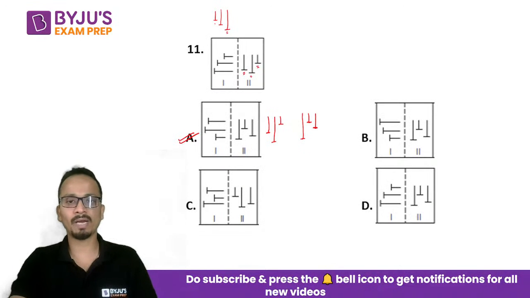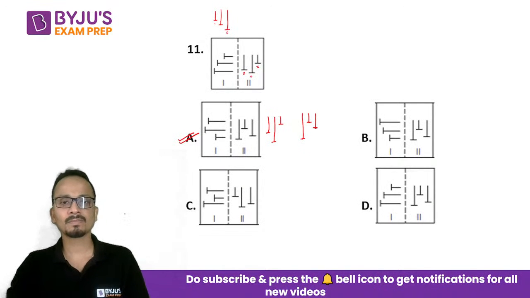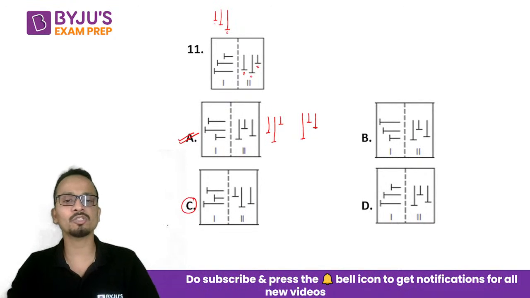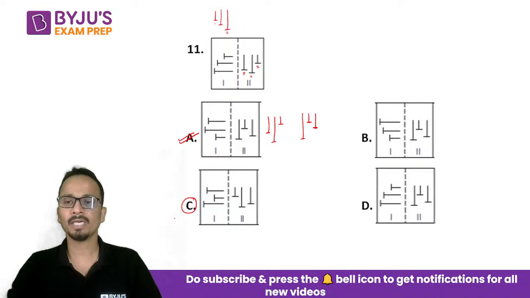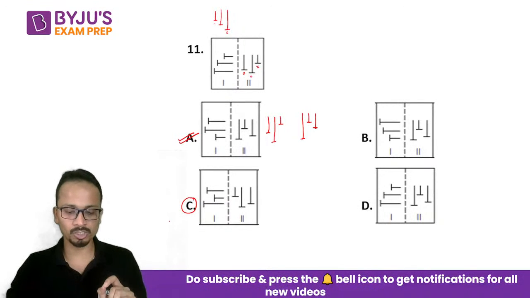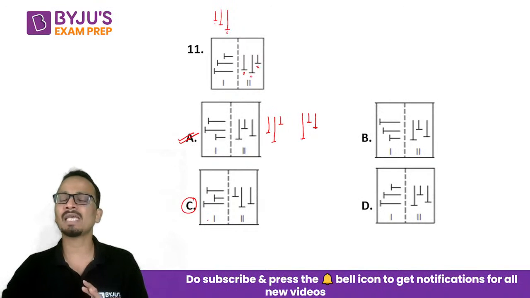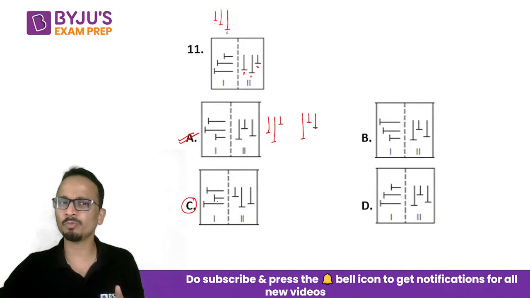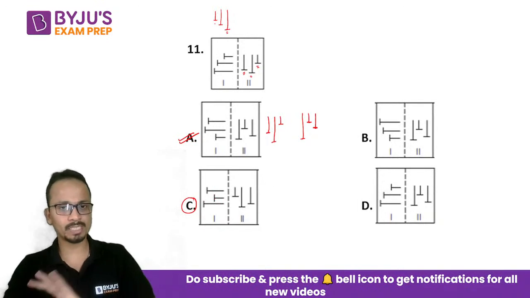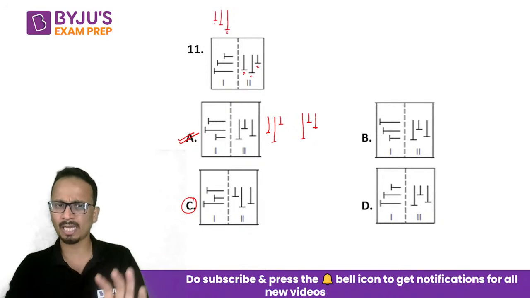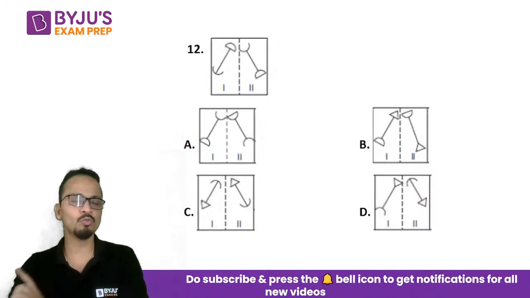Amrit, wait, I'll go back to this. Oh yes, option C, the similar thing is also happening. Okay, yes, I understood what was your concern. So both of you, Swagat and Amrit, in option C, the same thing is happening. So there might be an error here. So option A, option C, both seem to be correct. So we'll just ignore this part, and because I feel that there was an error, let's move on to the next question.